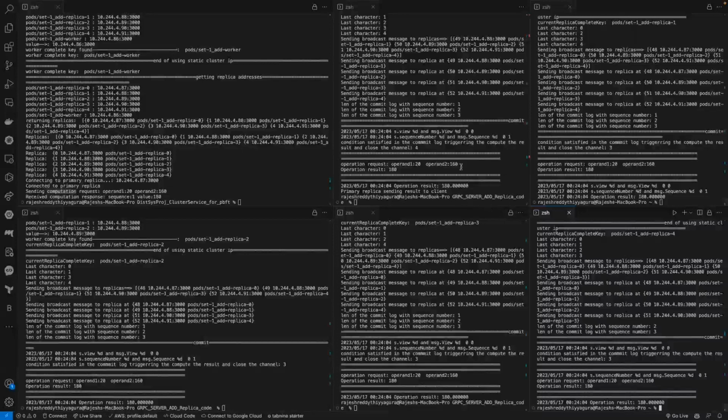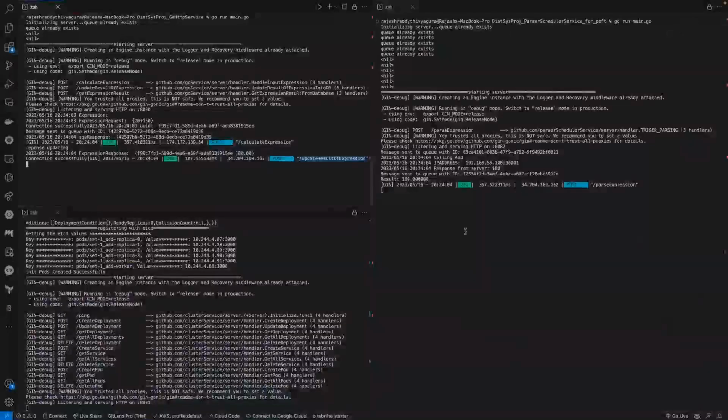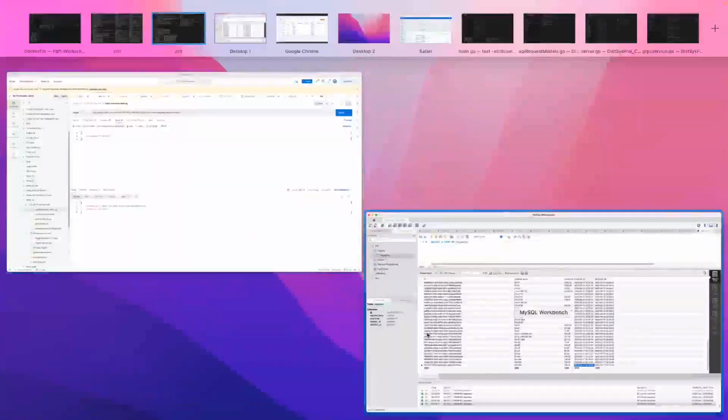And once the primary replica got the results and completes the consensus process, it sends the result back to the worker, and the worker gets the result. You can see the value here, and the worker sends the result back to the parser, and the parser takes up from there and aggregates if there is a big expression and puts it back to the outbound queue, and the outbound queue triggers this update result of the expression, and this update result will be updating the result in the database.